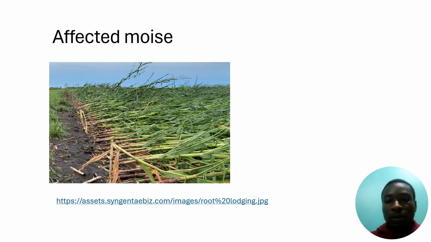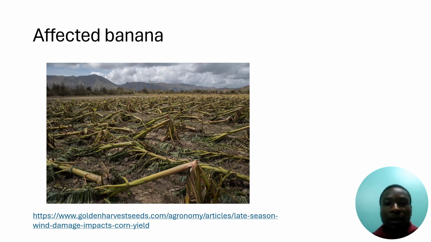On this slide, there is a picture that shows the effect of wind on the mines. Also, this slide is the same as the previous slide because it shows the effect of wind on banana crops.